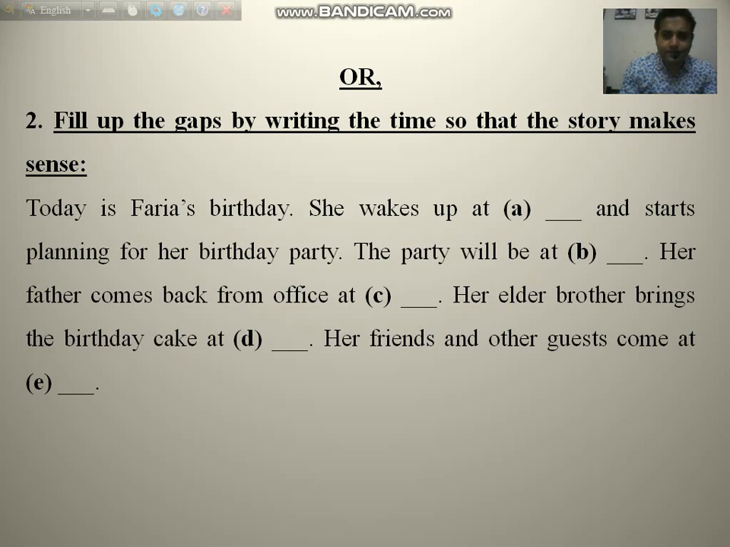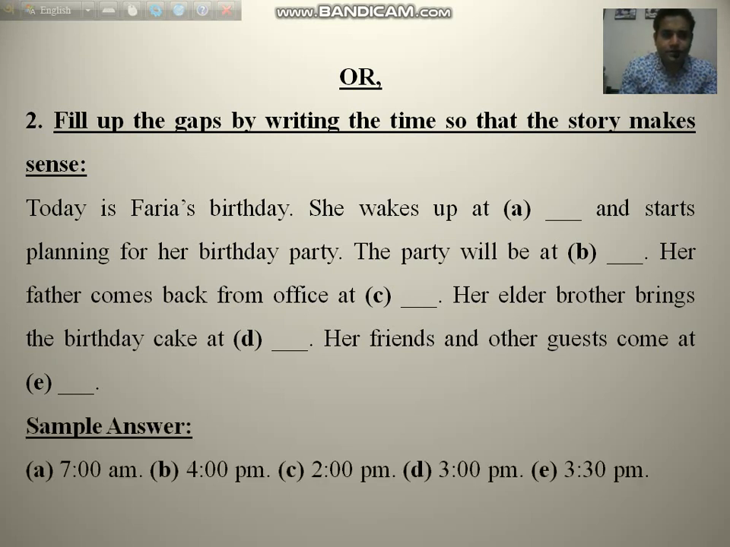Now I am giving the sample answer. Number A, 7 a.m. So she wakes up at 7 a.m. Number B, 4 p.m. The party will be at 4 p.m. Number C, 2 p.m. Her father comes back from office at 2 p.m. Number D, 3 p.m. Her elder brother brings the birthday cake at 3 p.m. And last of all, number E, 3:30 p.m. Her friends and other guests come at 3:30 p.m.